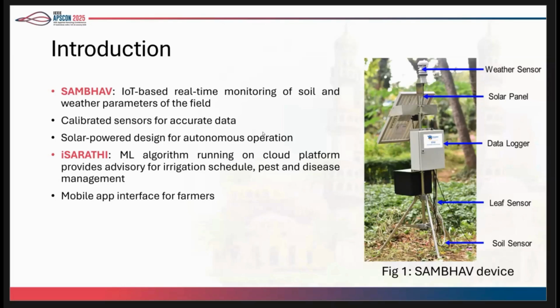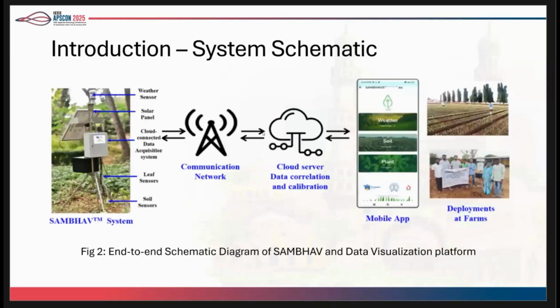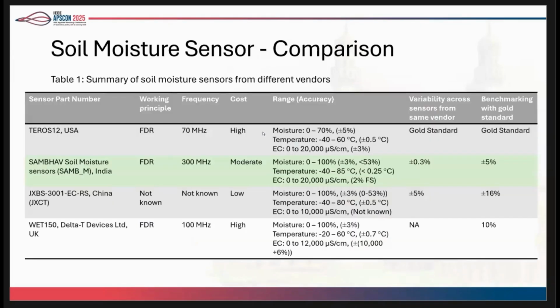And in the iSarathi platform, we have some machine learning algorithms running so that we can give advisories to the farmers with respect to pest and disease management and irrigation management as well. So, giving the overview of this solution, the data is sent over the cloud and the app is accessible to the farmers. On the right-hand side, you can see some deployments that we have done across fields.